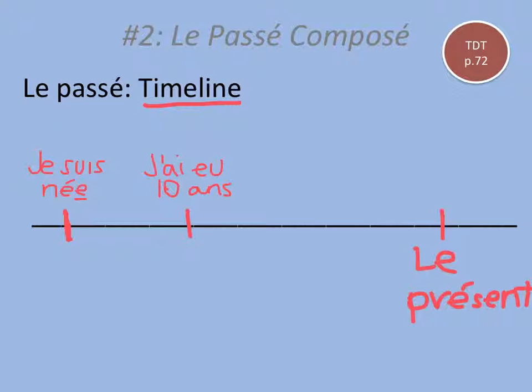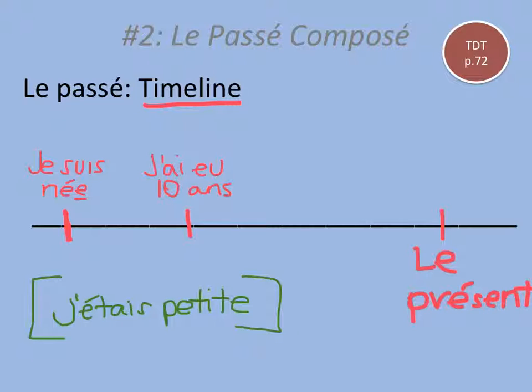So if I want to say j'étais petite, I was little, this is really an undefined amount of time. I don't know what day that started and what day it ended. So this is represented by this squiggly line on this timeline. And maybe it kind of ended somewhere after I was 10 years old.